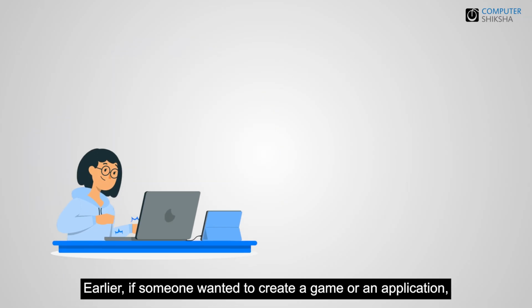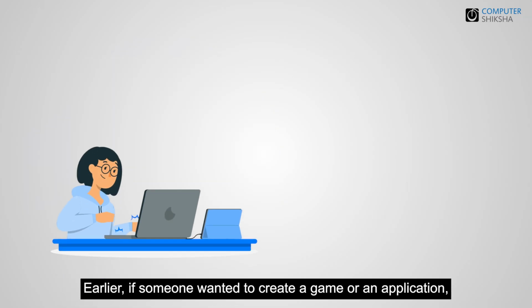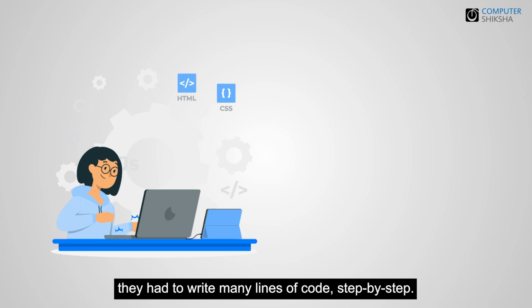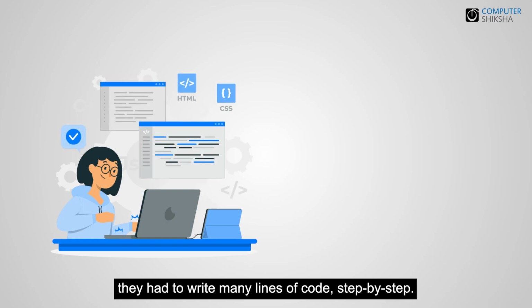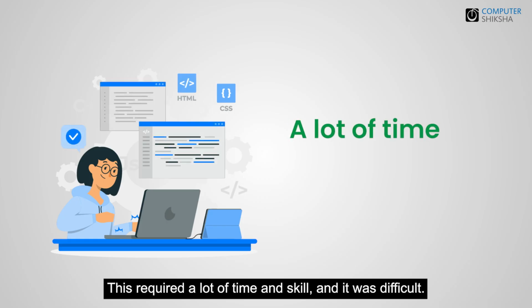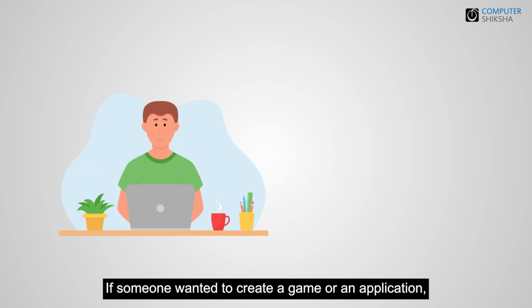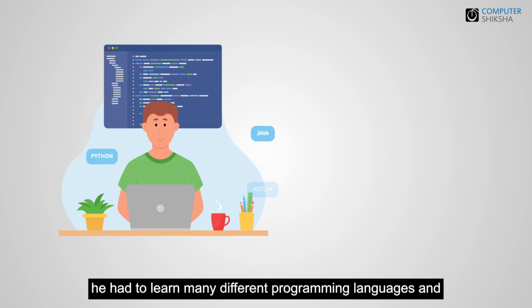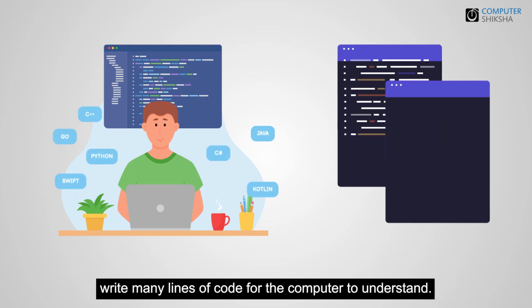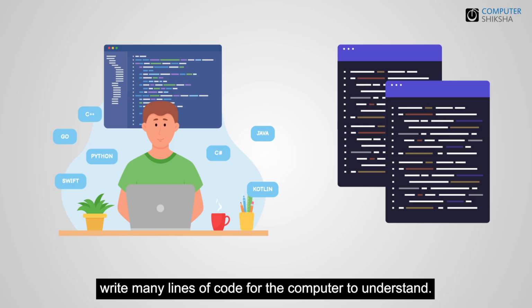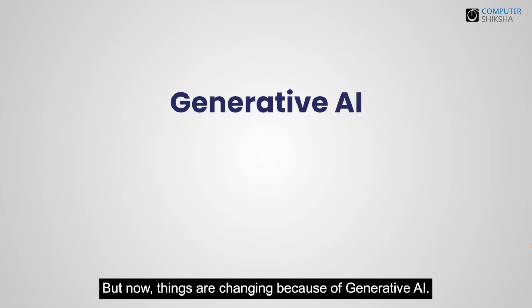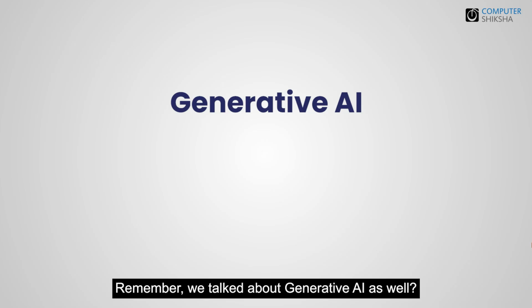Earlier, if someone wanted to create a game or an application, they had to write many lines of code, step by step. This required a lot of time and skill. And it was difficult. If someone wanted to create a game or an application, he had to learn many different programming languages and write many lines of code for the computer to understand. But now, things are changing because of generative AI. Remember, we talked about generative AI as well?